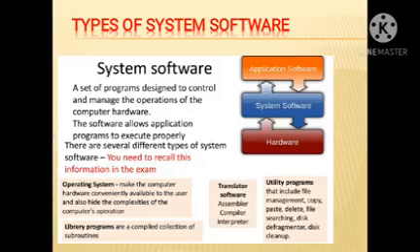Operating system, library programs, translator, utility programs. System software is used for some of the functions performed: to read data from the input devices, to transmit the processed information to the output device, to check the working order of all the peripheral devices which are connected to the computer. It also converts data and instructions into the binary form that can easily be understood by the computer.